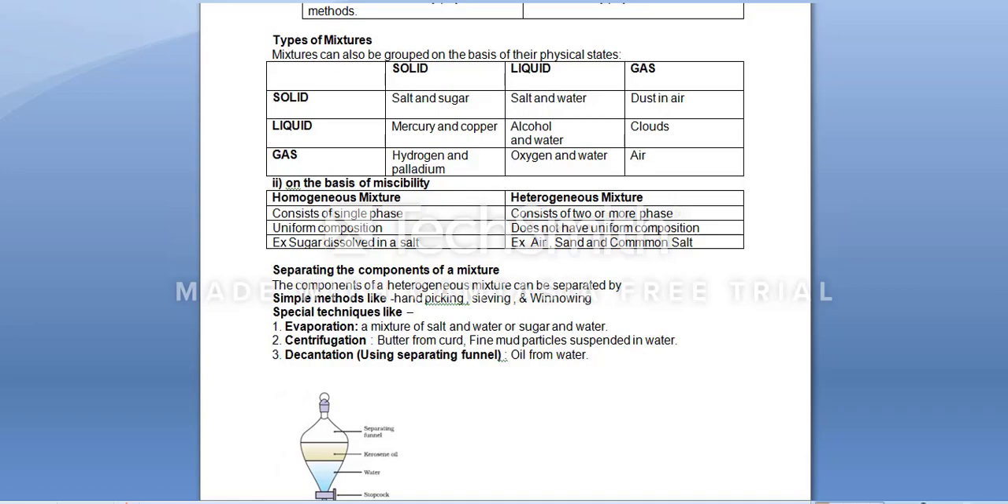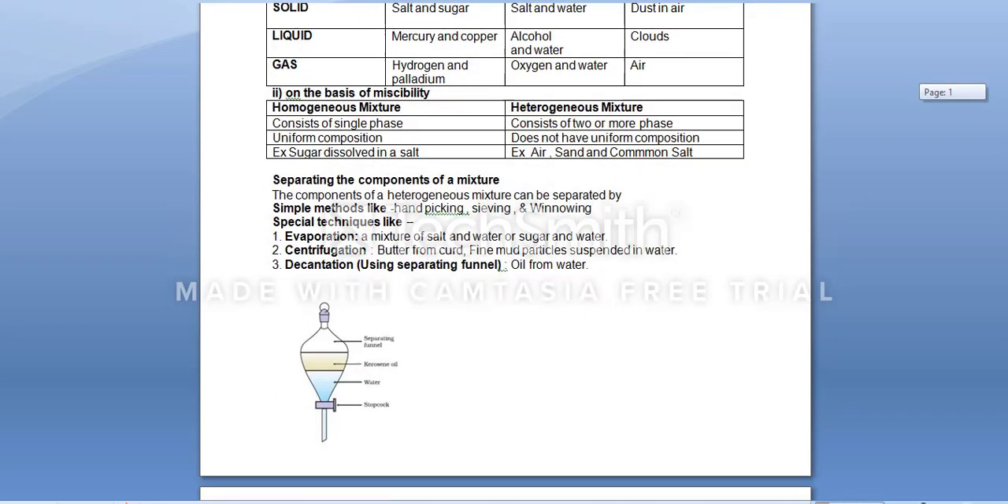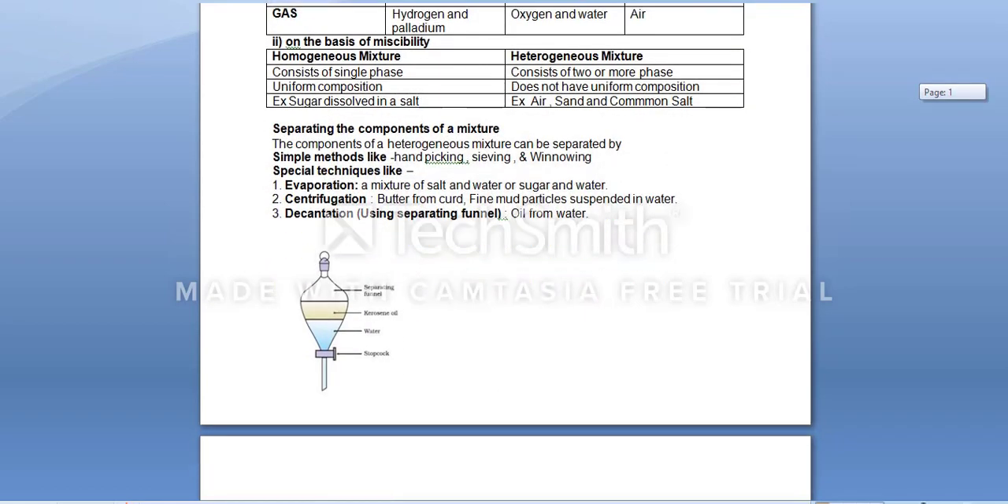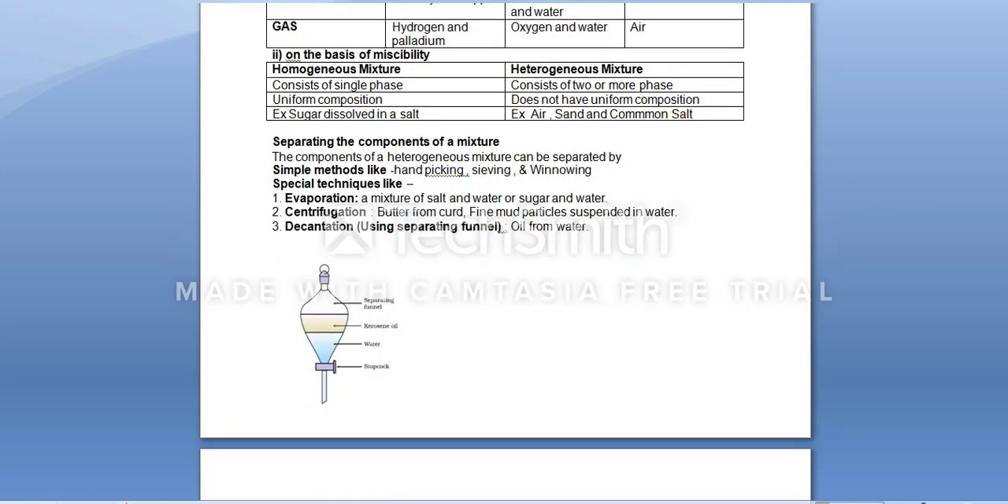On the basis of miscibility, homogeneous mixture and heterogeneous mixture. Homogeneous mixture consists of a single phase, while heterogeneous mixture consists of two or more phases. Homogeneous mixture has uniform composition. Heterogeneous mixture does not have uniform composition. For example, when sugar is dissolved in water, it is considered a homogeneous mixture, while air, sand, and common salts are examples of heterogeneous mixture.